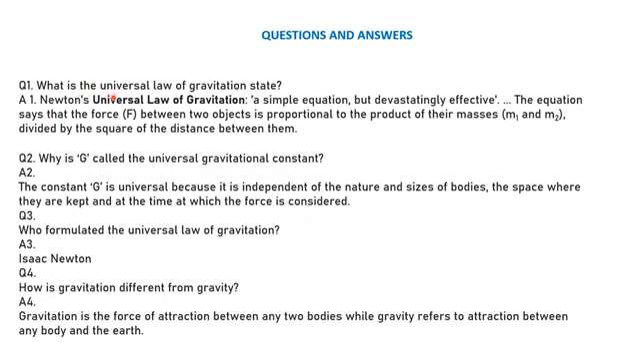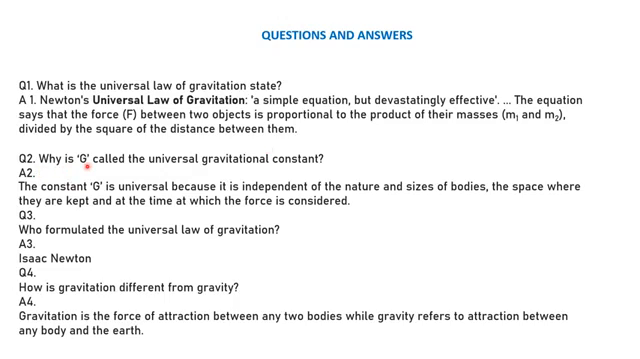What does the universal law of gravitation state? Universal law of gravitation, a simple equation but devastating effect. Yes, it is very simple, but the effect is very different. It's very effective. The equation says that the force between two objects is proportional to the product of their masses and inversely proportional to the square of the distance between them. Right, children?